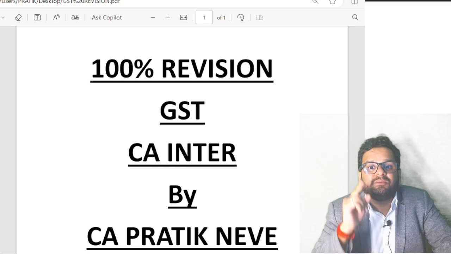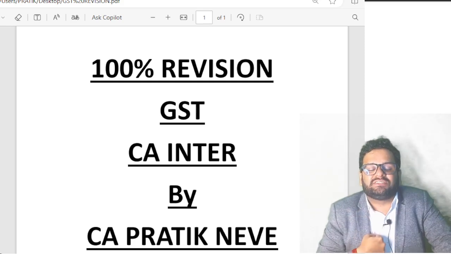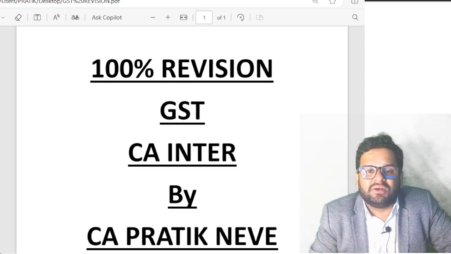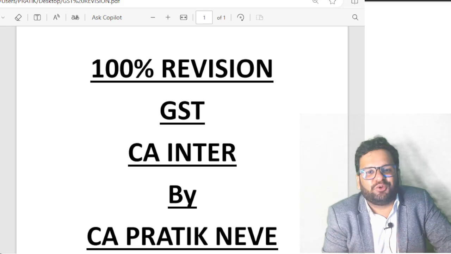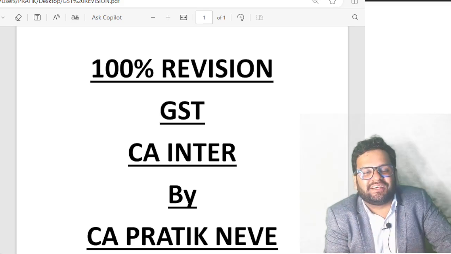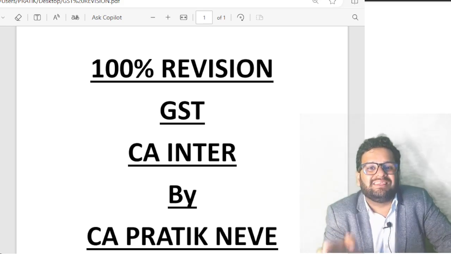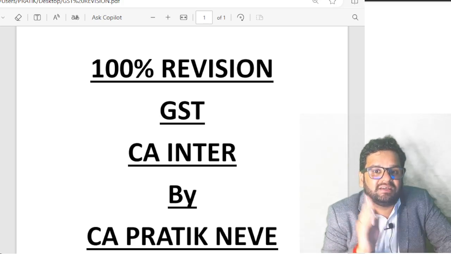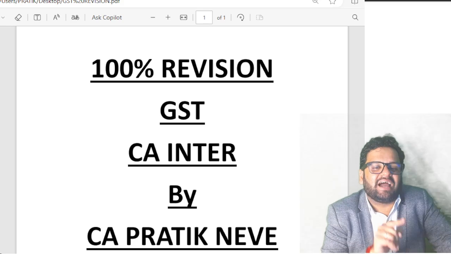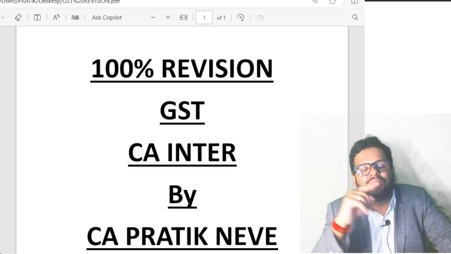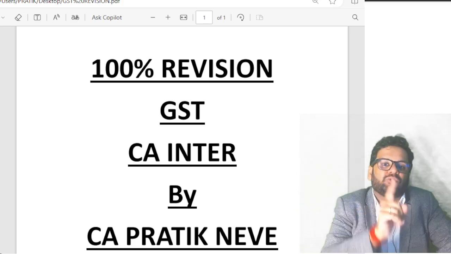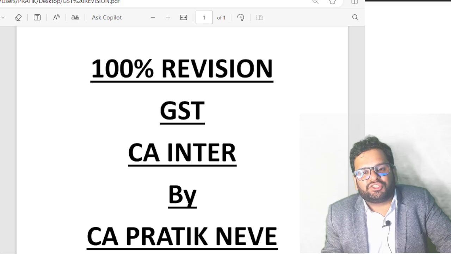What is that condition? All the liabilities of the transferor should become liabilities of the transferee. 18.4, guys, is exactly the opposite transition of 18.1 clause C and clause D. Meaning to say, first I was in section 9, now I am going to section 10, from normal levy to composition levy.